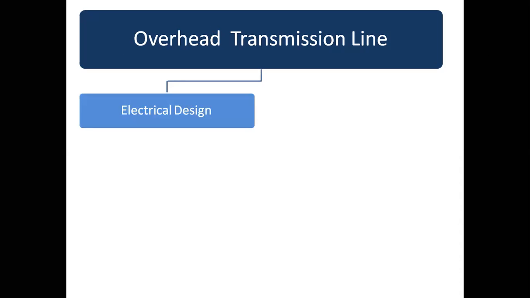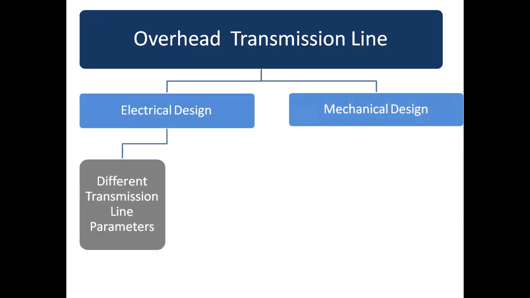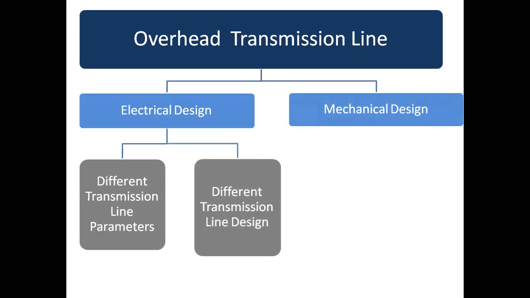In the overhead transmission line, we have two designs. The first one is called electrical design, and the second one is mechanical design. In electrical design, we are going to cover different transmission line parameters first, and then different transmission line designs like short transmission, medium transmission, and long transmission. The electrical design is covered by me, and in the mechanical design, we mainly cover sag, mechanical sag. It will be covered by SS madam.